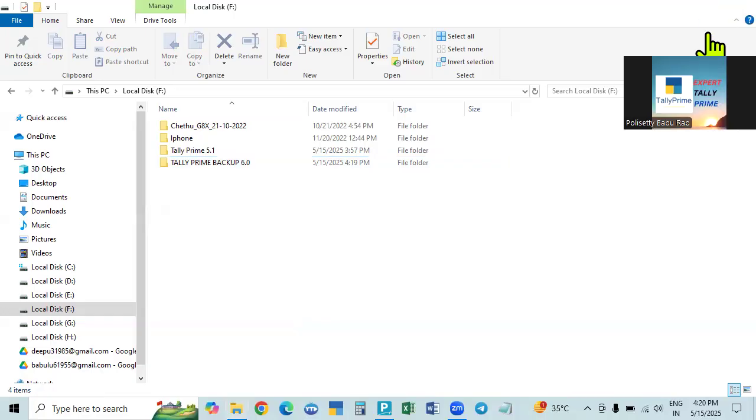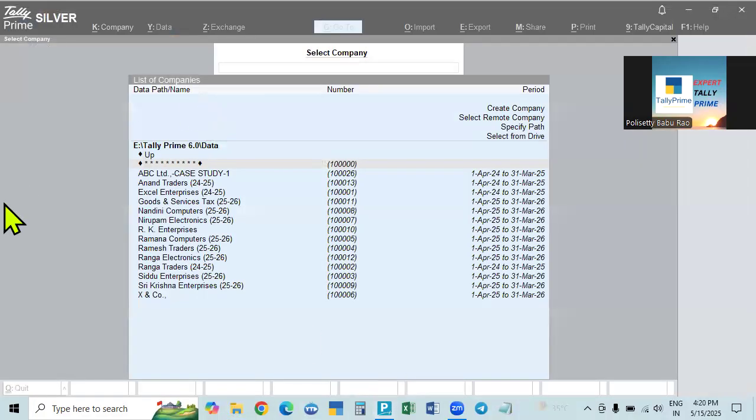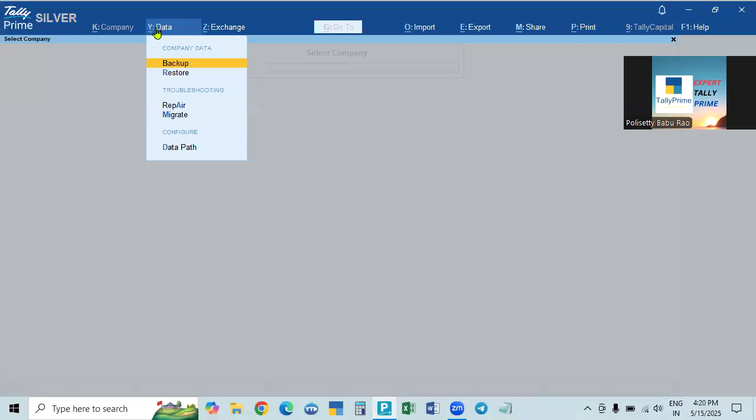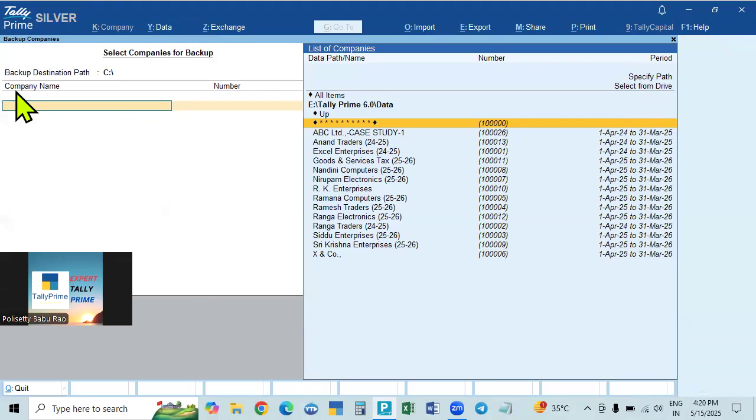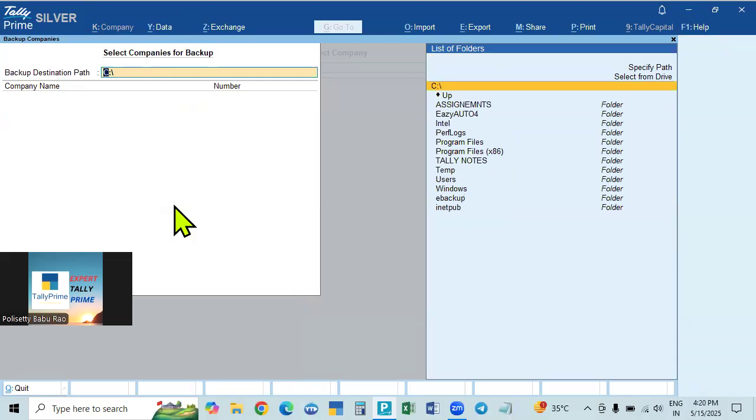Close this and then go to the backup. Press Alt Y for the data menu, then click Backup. In this case, the cursor will be in the company name. So go back to the data path. Already it is created, which means we have to select the drive and the data path.